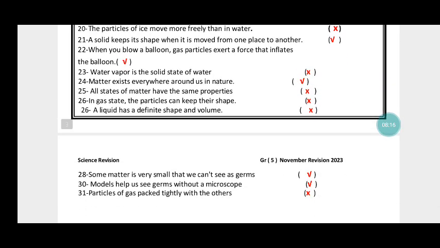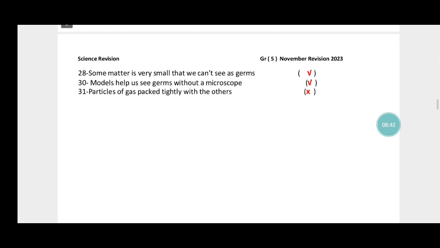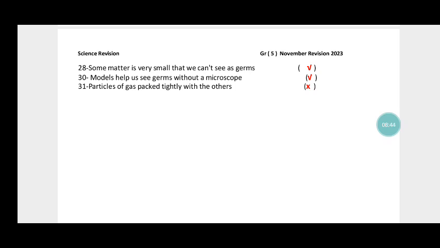Okay. Water vapor is a solid state of water. False. Matter exists everywhere around us in nature. True. All states of matter have the same properties. False. Number 26. In gas state, the particles can keep their shape. False. A liquid has a definite shape and volume. False. Some matter is so small that we can't see it, like germs. True. Models help us see germs without a microscope. True.